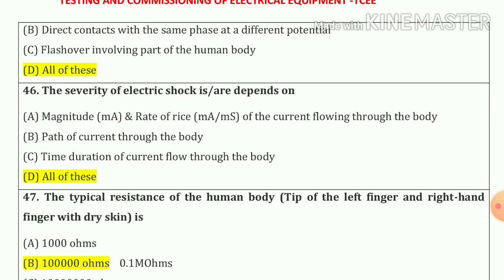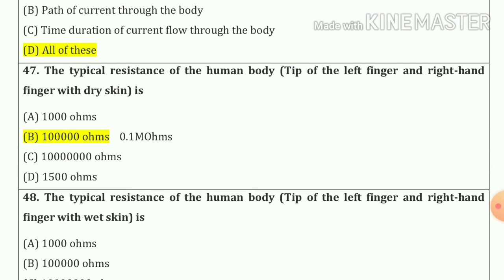46 number. The severity of the electric shock depends on magnitude and rate of rise of current flowing through the body. Option number B, path of the current through the body, and C, time duration of current flow through the body. That means our answer is all of this. Now 47 number.